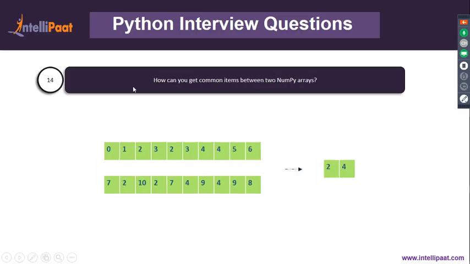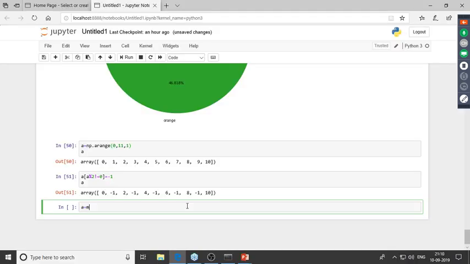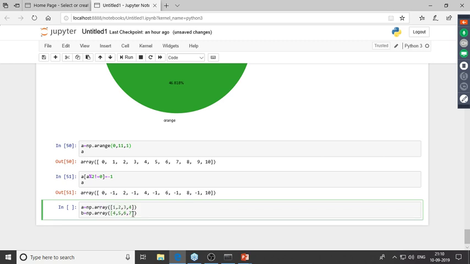Right, now we have to get the common items between two numpy arrays. Okay, so let me create a numpy array first. A equals np.array, and I'll give in 1, 2, 3, 4, and I'll create another array over here. B equals np.array, and this time I'll give the values 4, 5, 6, and 7. So if you have a glance at both of these arrays, then you can make out that 4 is the common element. Now let's see how can we extract the common element from these two numpy arrays.